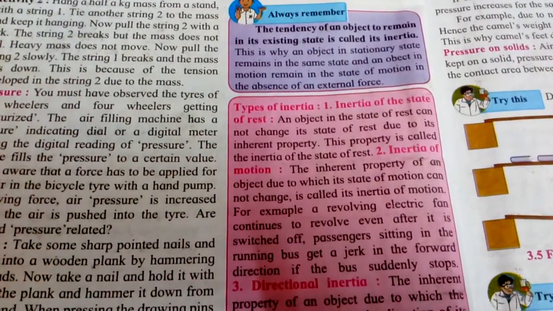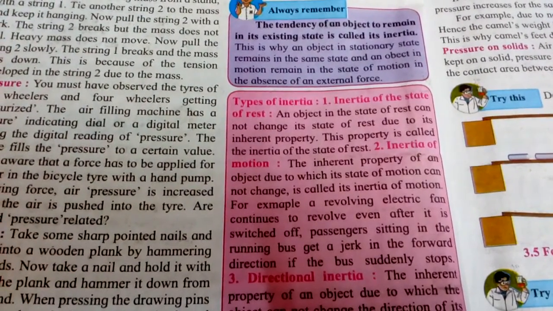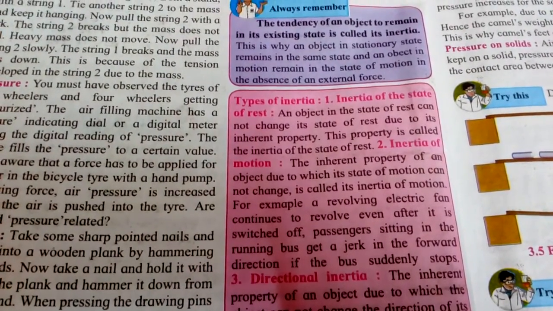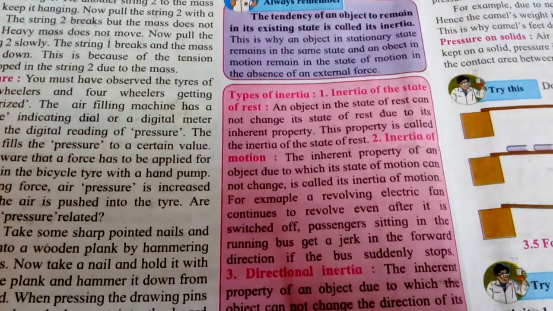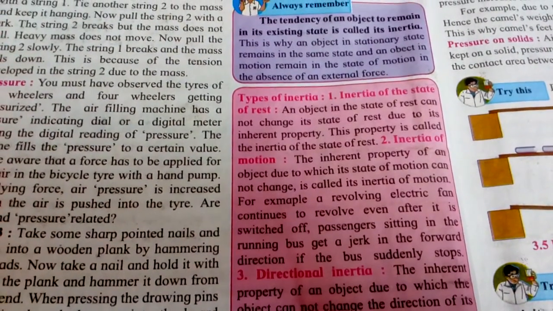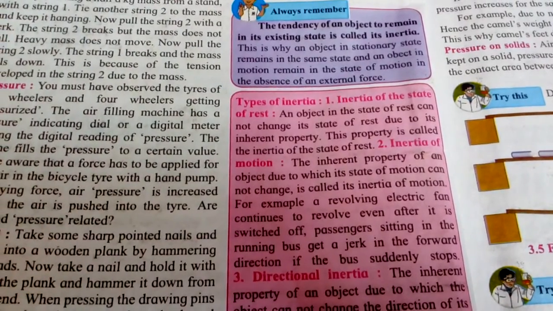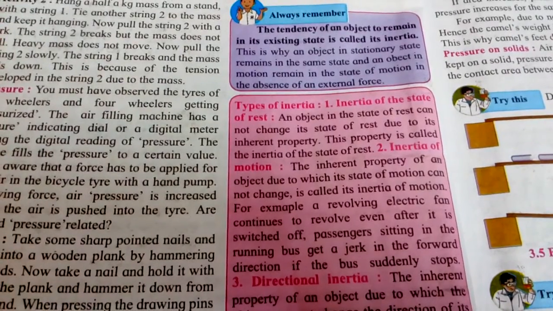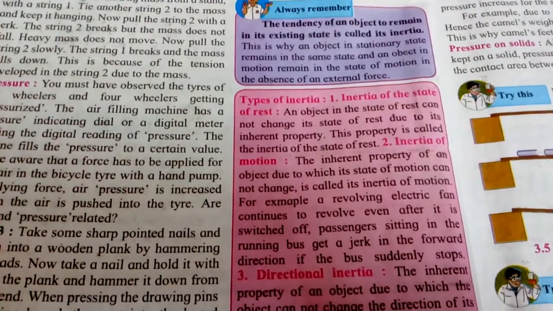Then inertia of motion. The inherent property of an object due to which its state of motion cannot change is called its inertia of motion. Now the best example is given in the book, and that is a revolving electric fan, which continues to revolve even after it is switched off. You can notice that when you switch on the fan it will move, and when you switch off the fan, still the blades will not come to rest but will keep on moving for a while, and then they are going to stop.